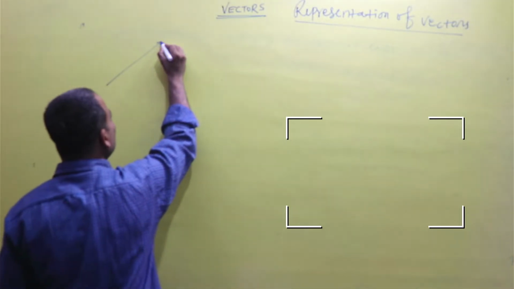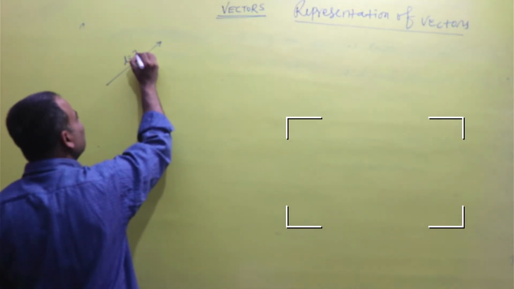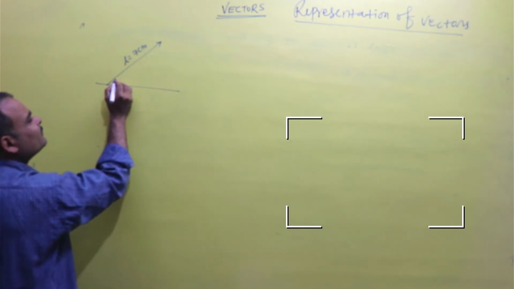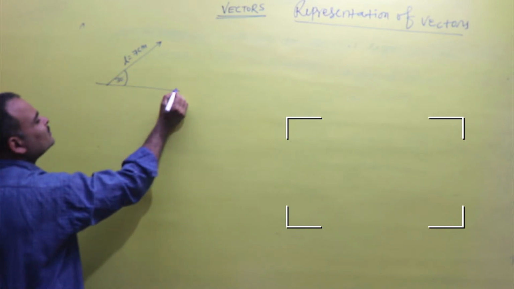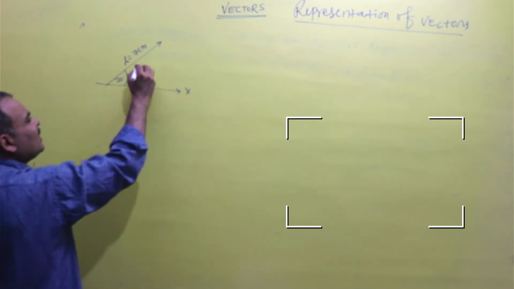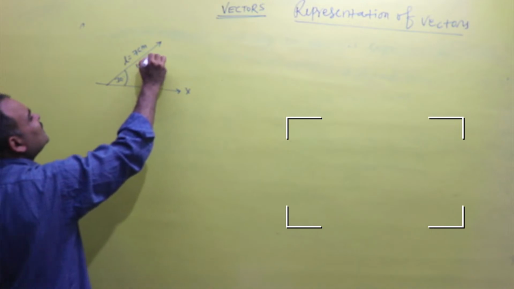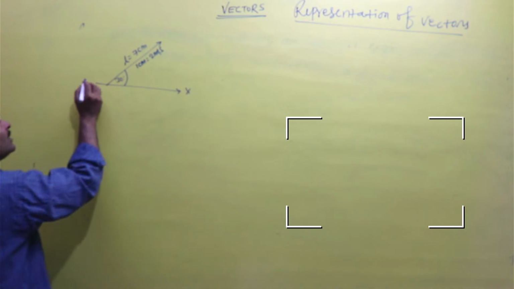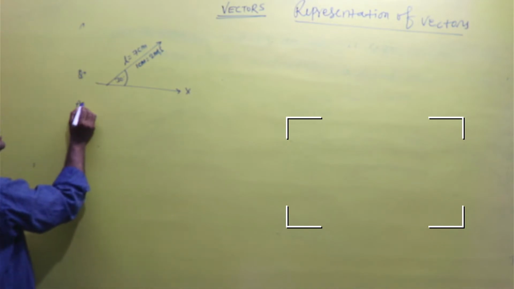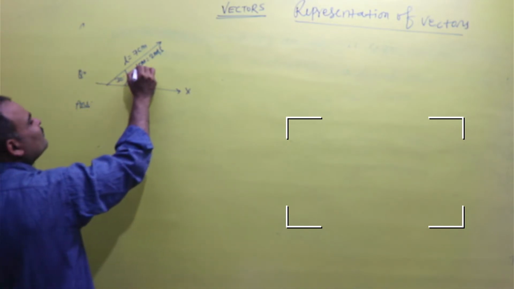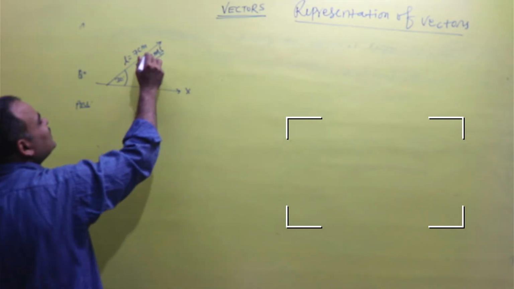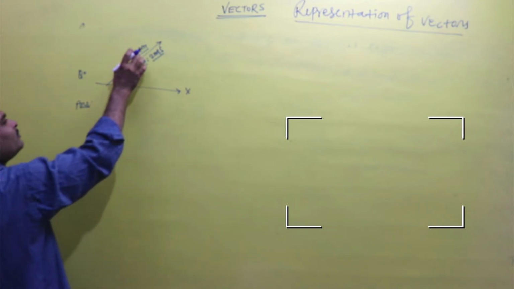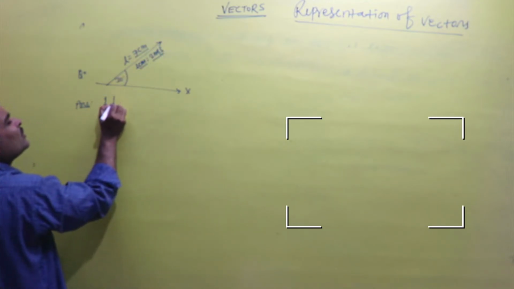If an arrow of length 7 centimeters is given which makes an angle of 30 degrees from the direction of the x-axis, and a length of 1 cm shows a velocity of 2 meters per second, then what is the answer to the question? Since the length of 1 cm shows 2 meters per second and the length of the arrow is 7 centimeters, the velocity of the object is 14 meters per second.